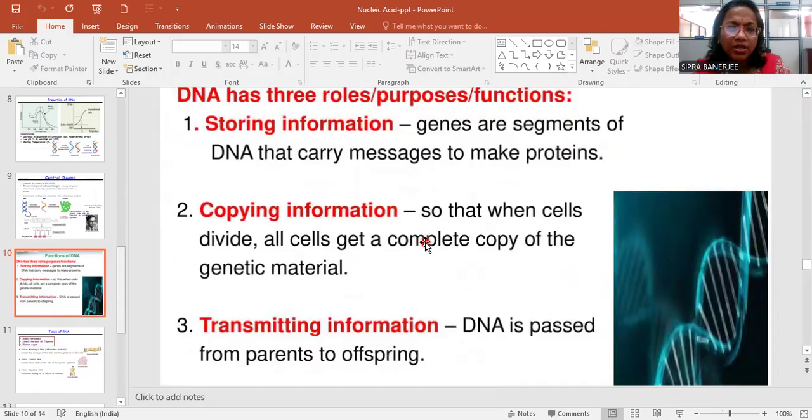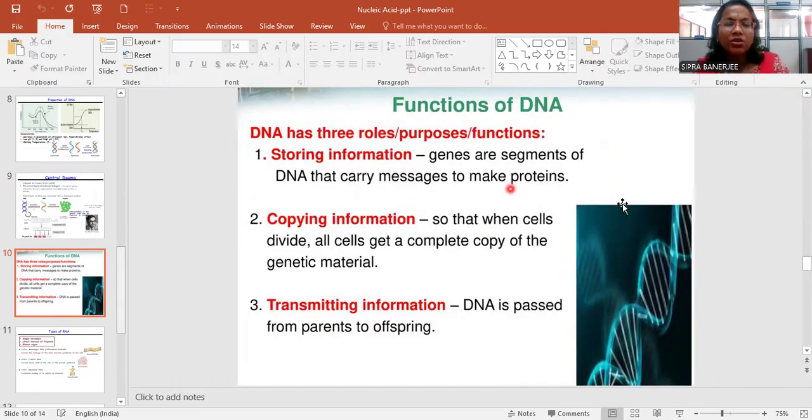Now coming to the function of DNA, you know very well that DNA has three important functions. First, storing information. Genes are segments of DNA that carry messages to make protein, like hereditary traits. Second, copying information, so that when cells divide, all cells get a complete copy of the genetic material. That means whatever the property is will be equally divided into cells.